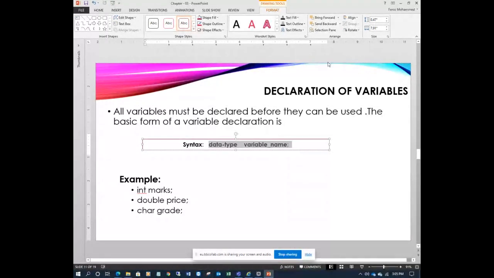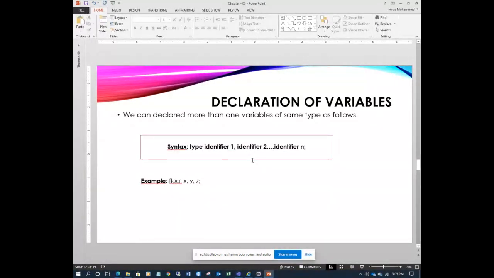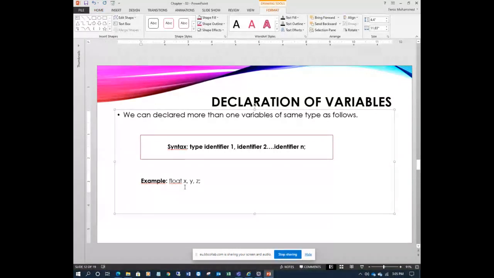What is the syntax of variable declaration? This is a declaration. After you declare, now you have more declarations. Here you declare three things. For example, I can say float x. The next you write float y, semicolon. Again you're declaring float z. So you're declaring three lines, same data type, same data type.